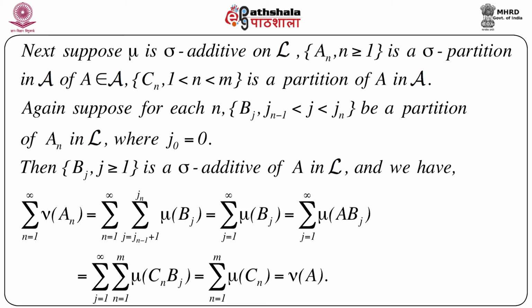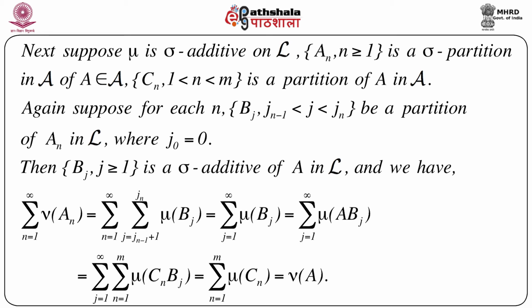Now we impose an extra condition that mu is sigma additive, and we are moving on to the class of sets script A that is generated by the class of sets script L. So we take one set A from script A and consider an to be a sigma partition and Cn, a finite one, n equals 1 to m, to be another partition of A, and this A belongs to script A. This is very important. Now we are moving on to script A. We are looking at the sets inside script A.